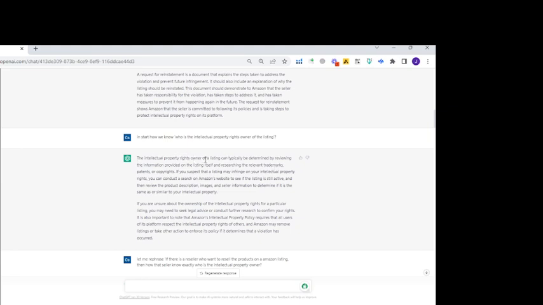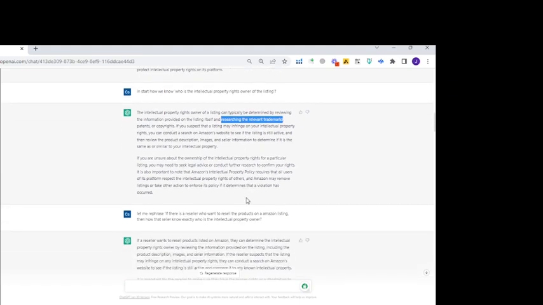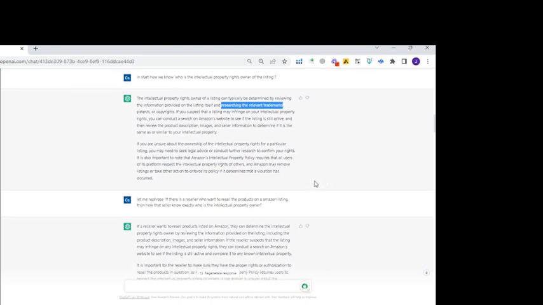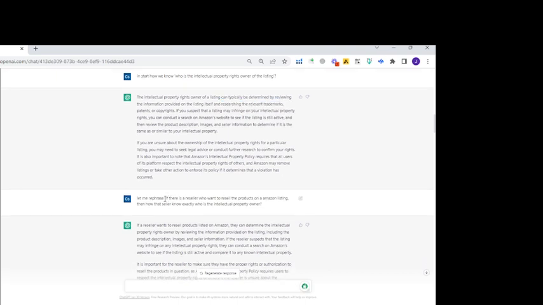As per ChatGPT, the intellectual property rights owner of a listing can typically be determined by reviewing the information provided on the listing itself and researching the relevant trademarks, patents, and other things. There is a detailed explanation about it, but I needed more explanation about something. Let me rephrase: if there is a reseller who wants to resell products on an Amazon listing, how does that seller know exactly who the intellectual property owner is?